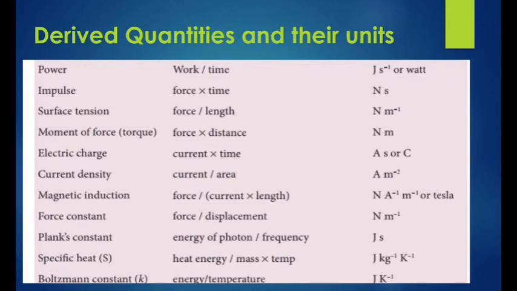See the next one. Power. Power is one of the derived quantities, derived from physical quantities. Power is expressed as work by time or energy by time. The SI unit of power is watt, named after James Watt, the steam engineer. So watt is the SI unit of power. The derived unit of power is joule second inverse.